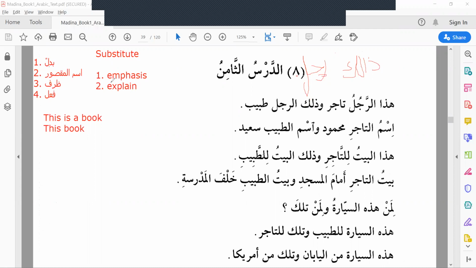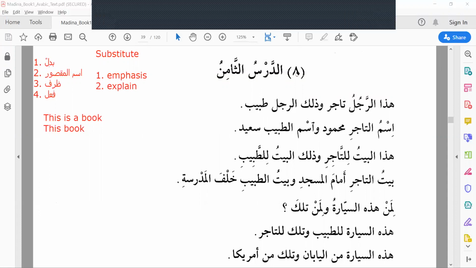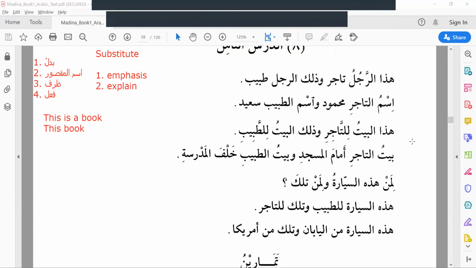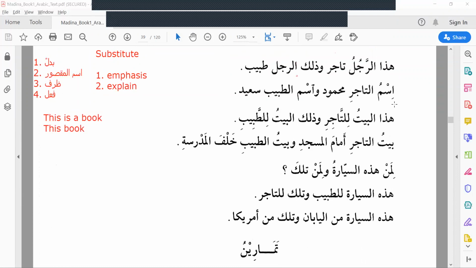It will come either to give emphasis or explain the previous noun. Okay. هذا الرجل تاجر. This man is a merchant. And ذلك الرجل طبيب. That man is a doctor. Okay. Then next, second line.